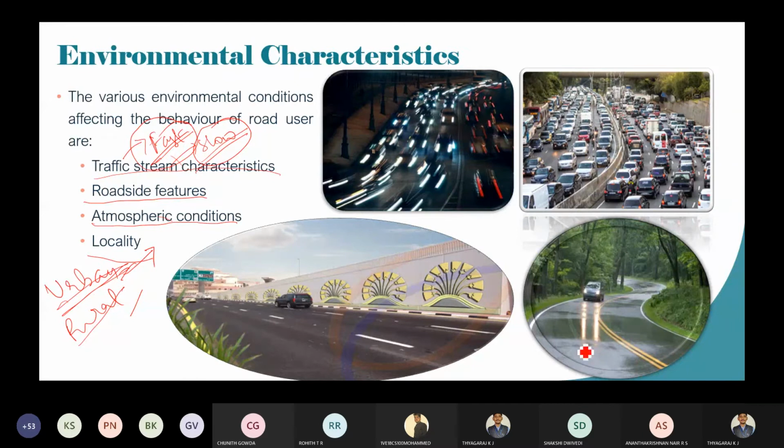Then riding in the rain, that is the atmospheric condition, whether it may be mist, fog or rain. I told you, some people will ride the vehicle only when it is raining. So this comes under the environmental characteristics.